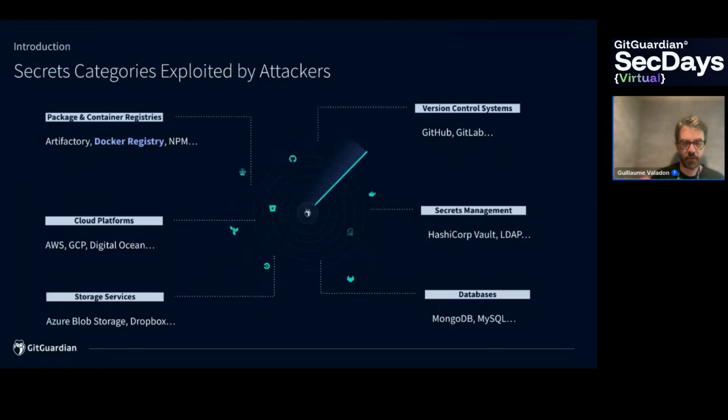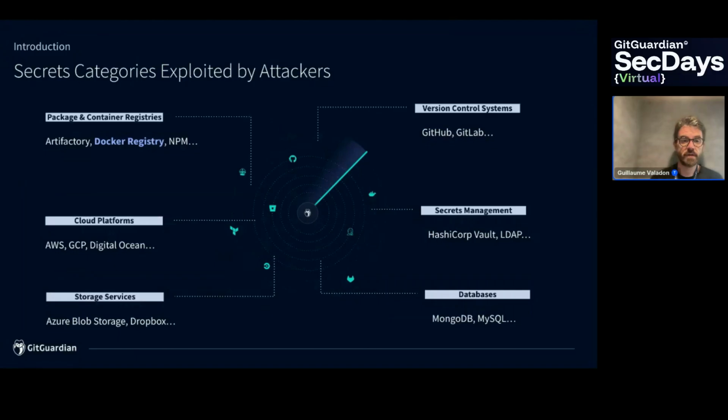Next, another thing we do besides thinking like attackers is having a look at secrets with a big impact, mainly secrets that are actually exploited by attackers. We describe them and put them in 6 different categories. Obviously, container registries, like what we'll do today.